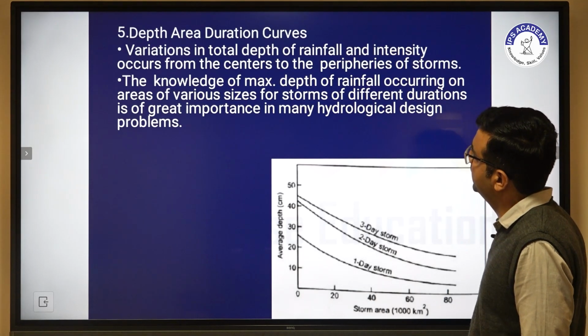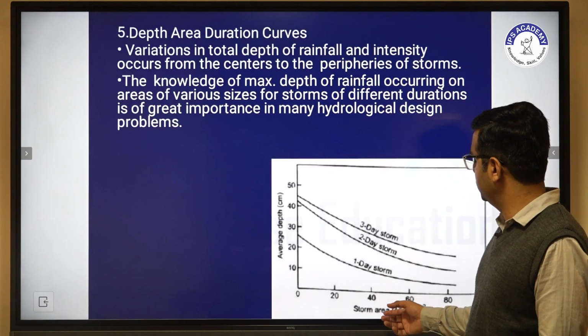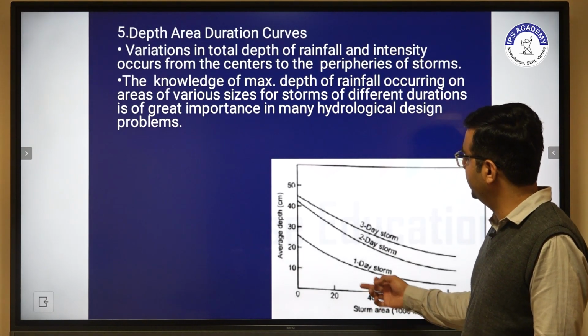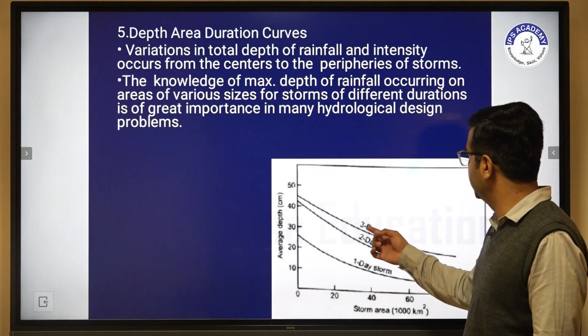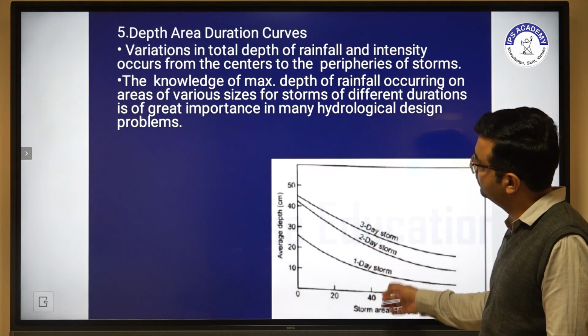The other one is depth area duration. In this, the area relates with depth for a 3 day storm, 2 day storm and 1 day storm.